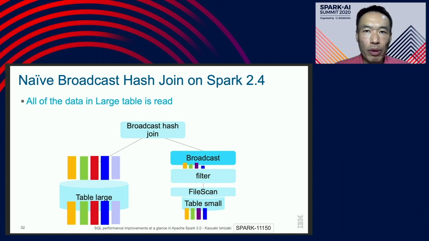This is an overview of the naive broadcast hash join on Spark 2.4. In this case, all of the data in both tables is read. The result of the filtered table small is broadcast. Then a broadcast join occurs. Since the table large on the left-hand side is very huge, lots of I/O occurs and wastes lots of time due to reading unused data at join time.